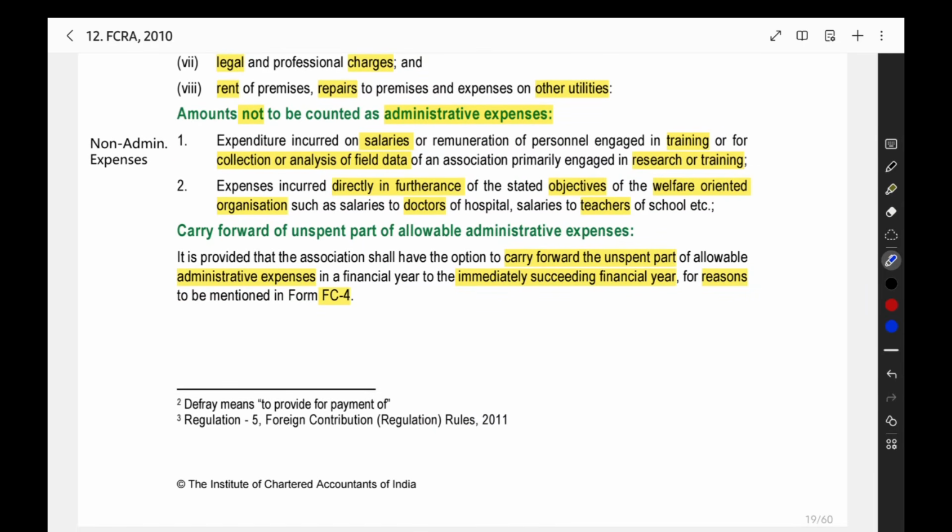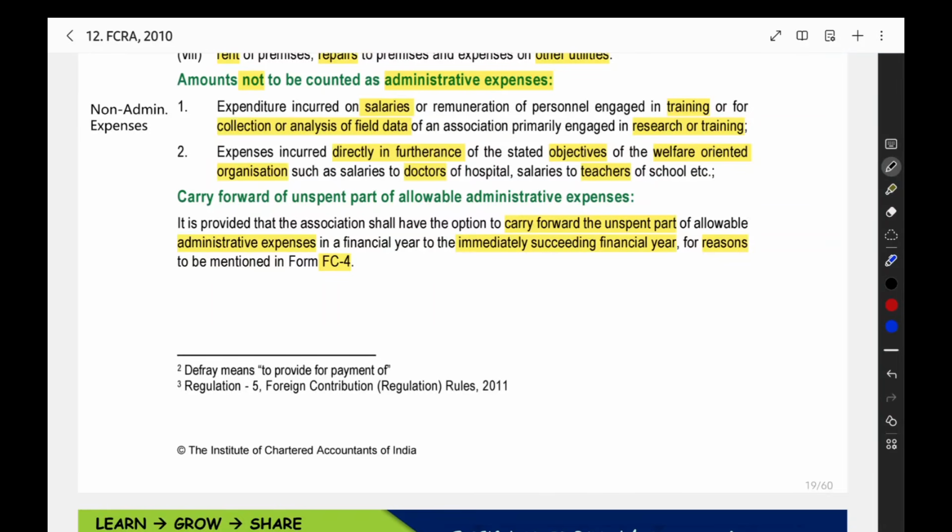Then, if you are conducting a hospital, when you are giving salary to the doctor, that is not an admin expense. If you are conducting a school, when you are giving salary to the teacher, that is not an admin expense. These are all main expenses, the main expense for the item for which you are running the organization. Then you have a limit: up to 20% you can spend on administrative expense.